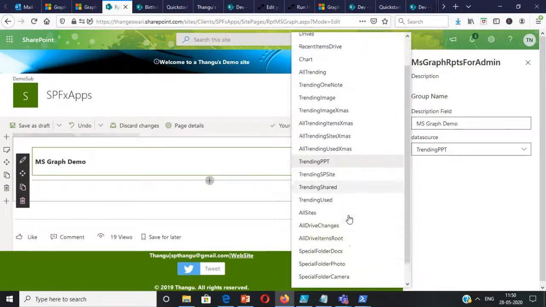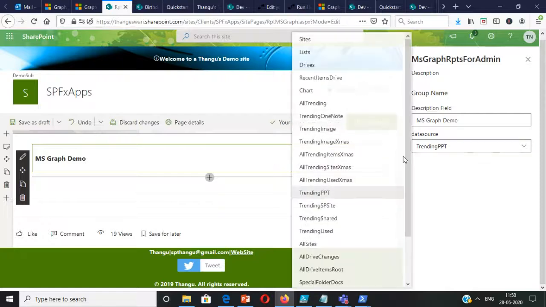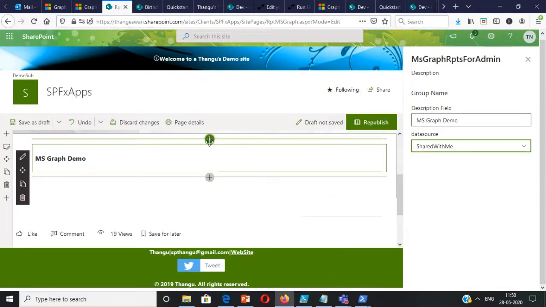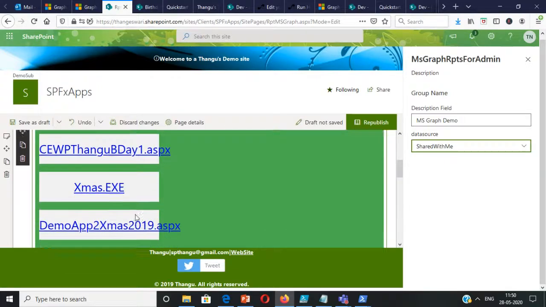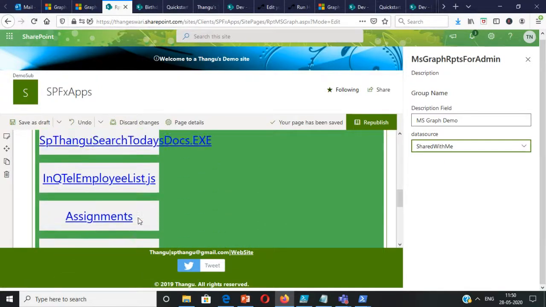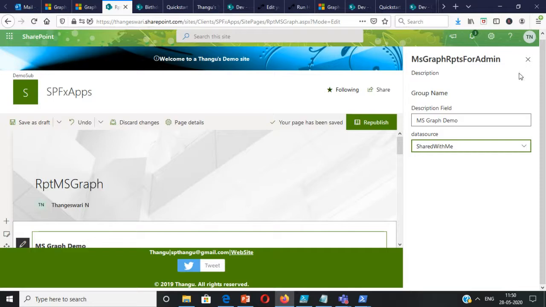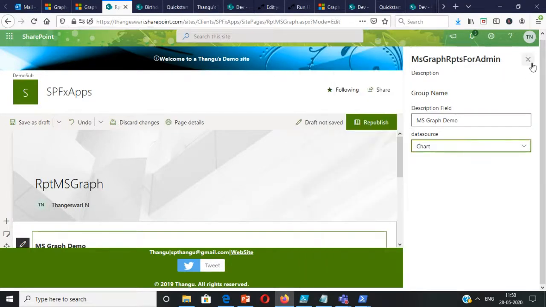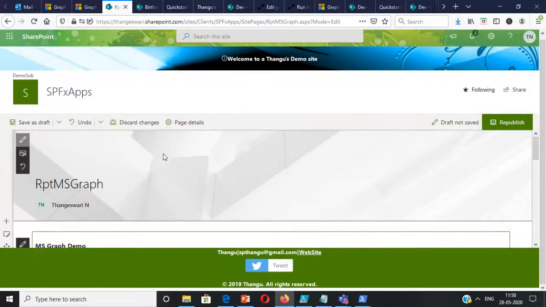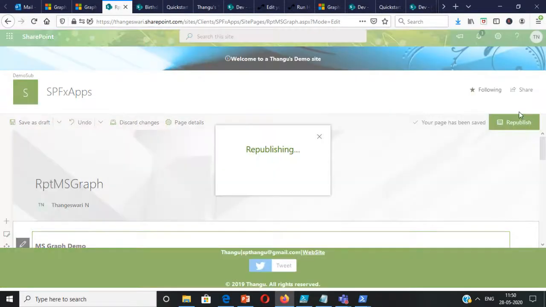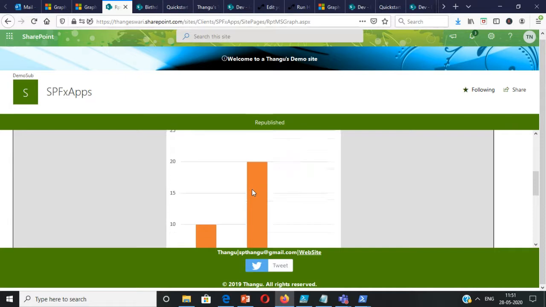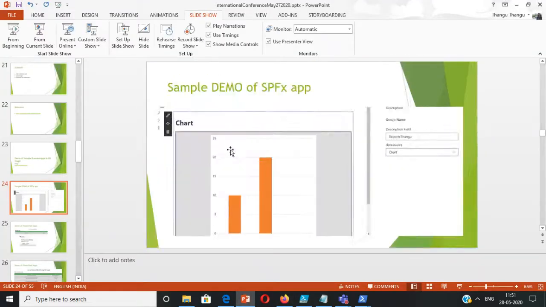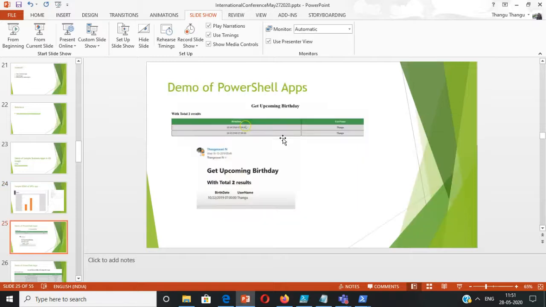So let me move on and just show the last one for the SPFX, where I just want to see the items which are shared with me in this site. These are the links which are shared with the current user. I'm just reverting back to the chart itself, and I'll just close it. This is a simple SPFX app done using Microsoft Graph. I'm calling the Graph API and displaying the data. So this is the sample demo of SPFX app.